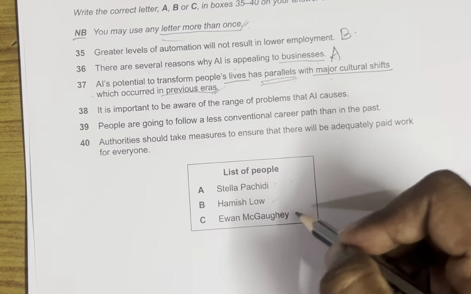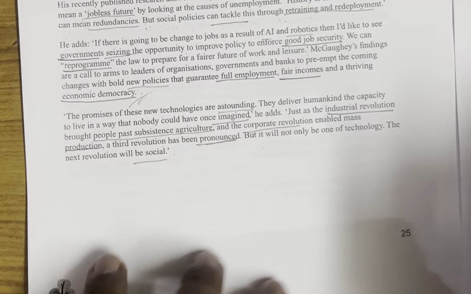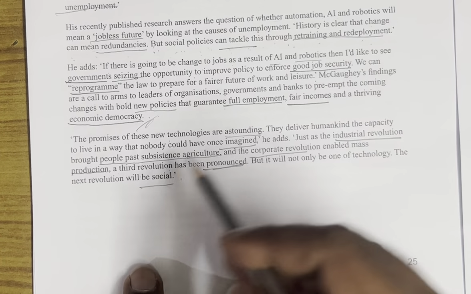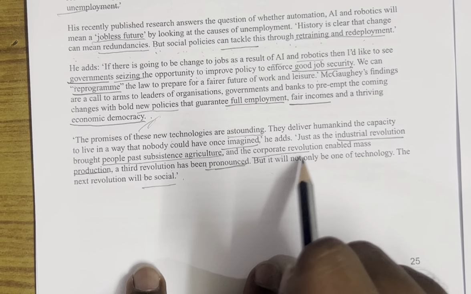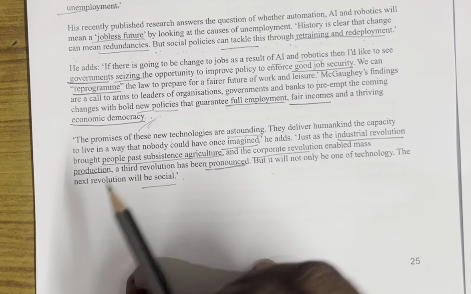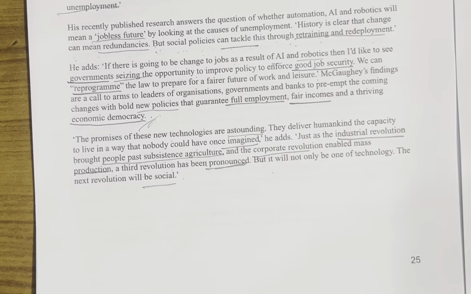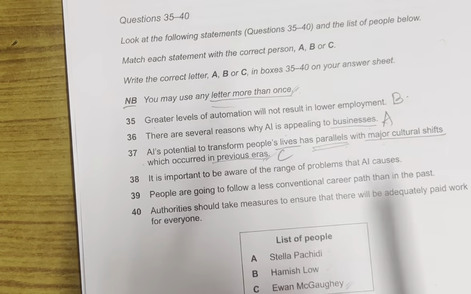So 37 is Miss McGaughey he's talking about. Yeah, he talked about the previous eras, right? So the Industrial Revolution brought people past subsistence agriculture and the corporate revolution enabled mass production. So these are the cultural shifts which happened in the previous eras. That's what he was talking about, right, guys? Next, let's move to the 38th one then.